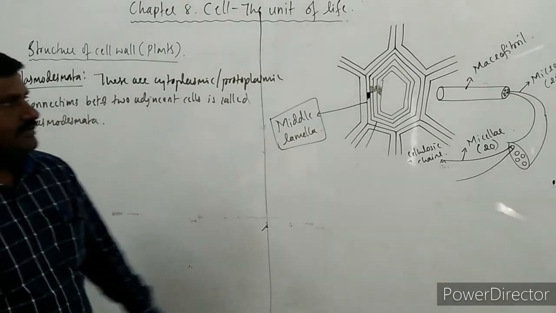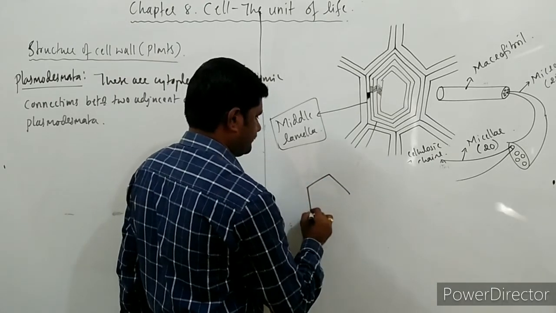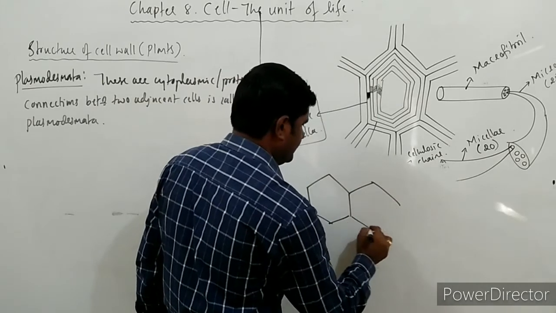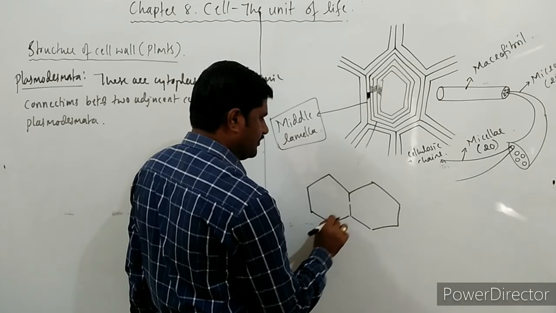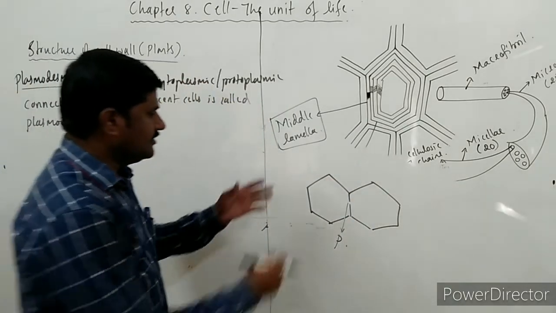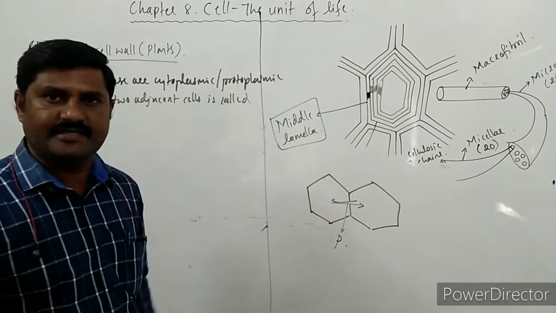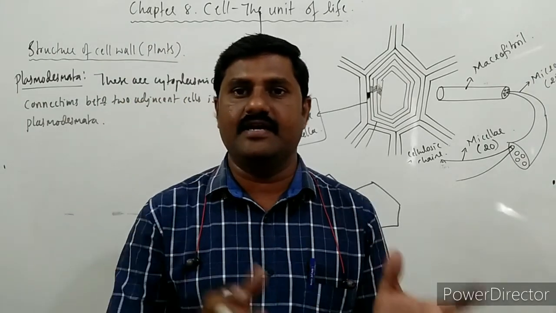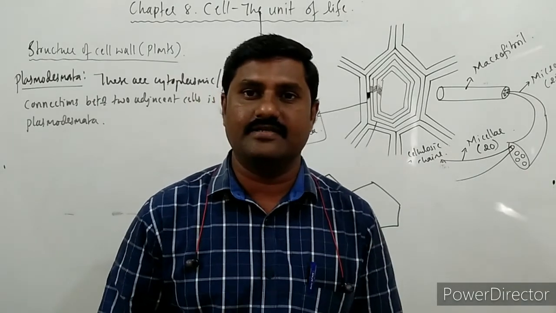So there are two cells. In between these two cells, the cytoplasmic connection that we come across is called plasmodesmata. This helps in the exchange of materials between the neighboring cells, and even to send or transmit signals from one cell to another cell.